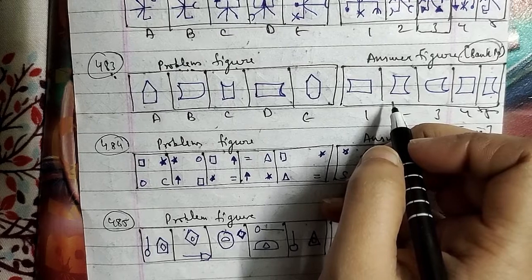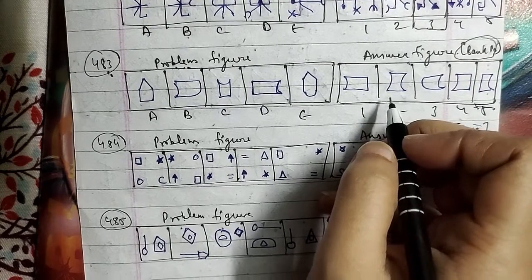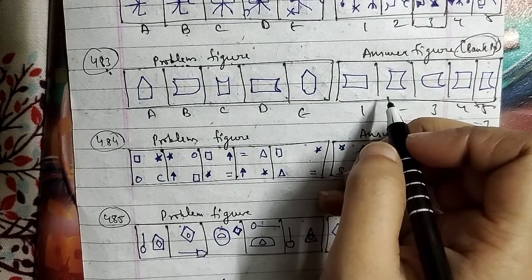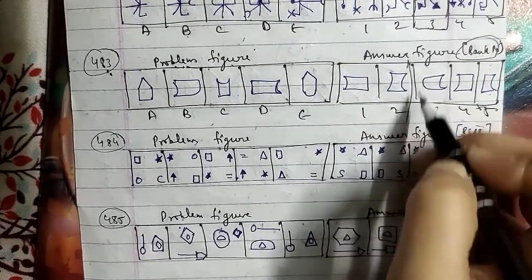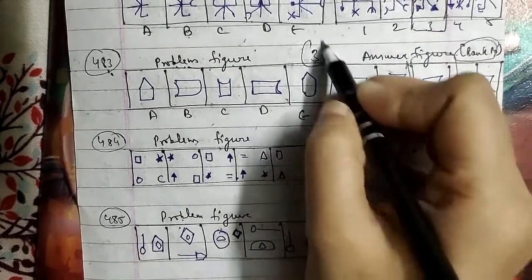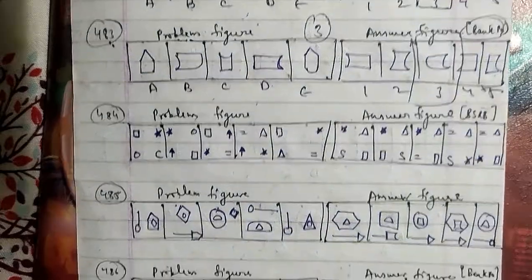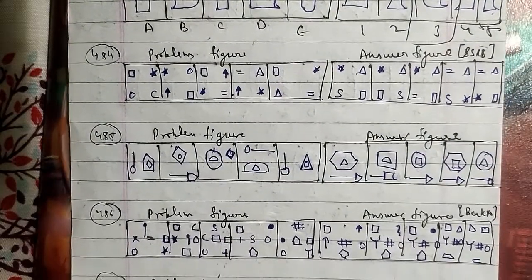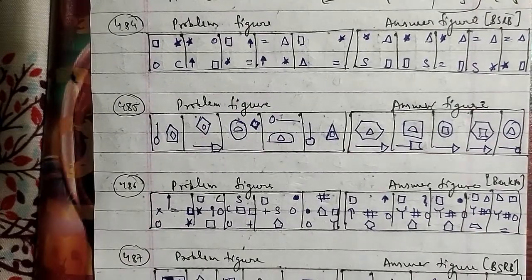So that means that after the E figure we will be having a third figure. That would be the right answer for this question here. So that will be the right answer as well. Let's go ahead with another one, and what we have here is your 484th question of the session.